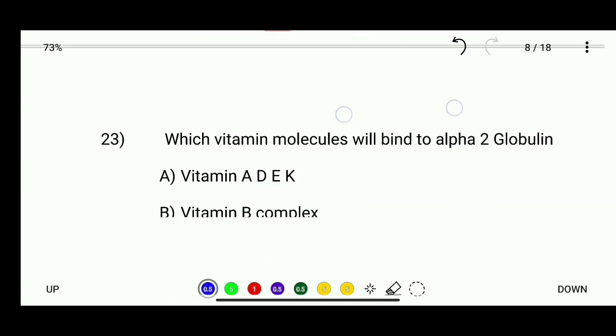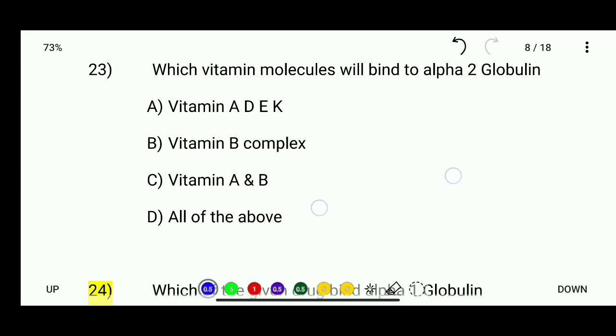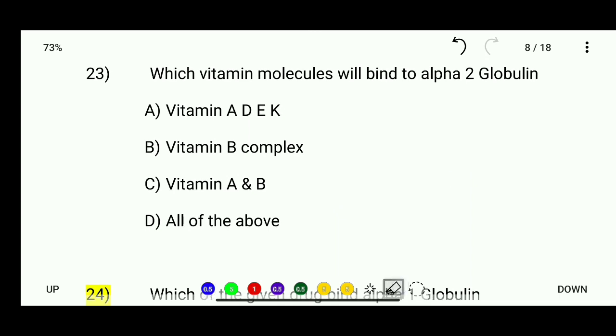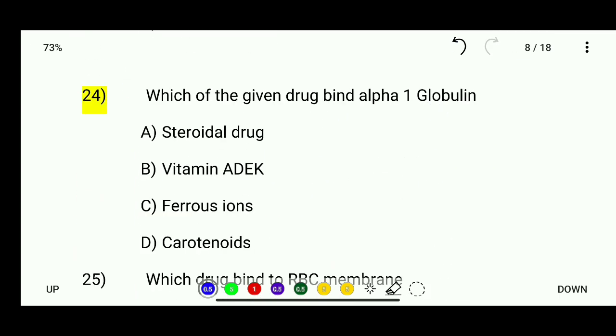Now let's see question number 23, which is which vitamin molecules bind to alpha 2 globulin? Vitamin A, D, E, K, vitamin B complex, vitamin A and B, and all of the above. So the correct answer for question number 23 is vitamin A, D, E, K molecules bind to alpha 2 globulin.